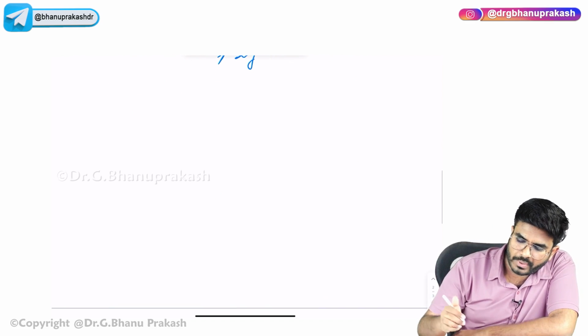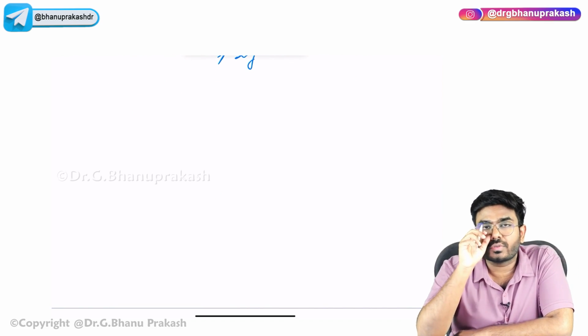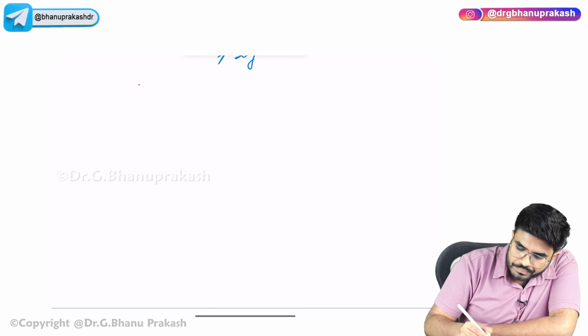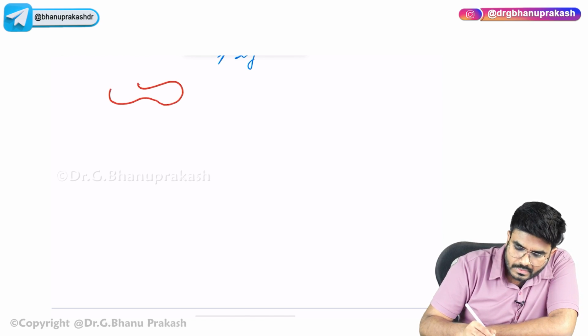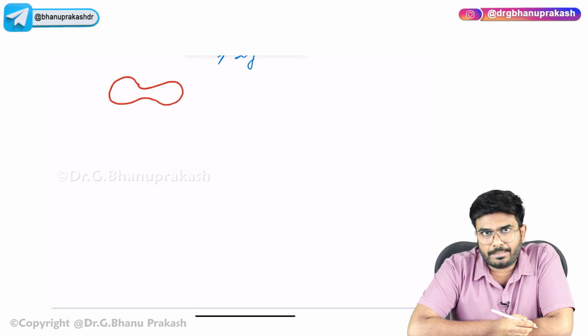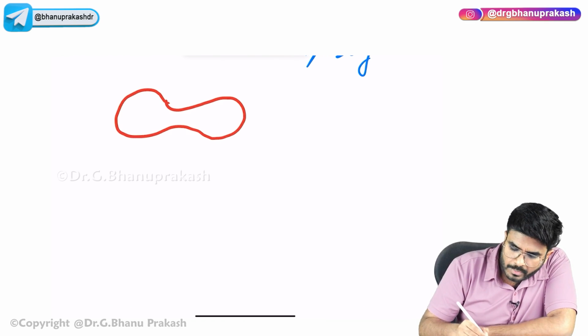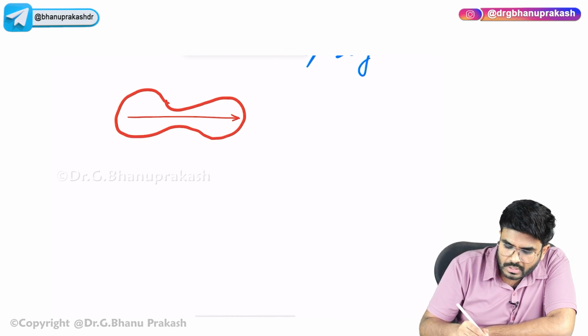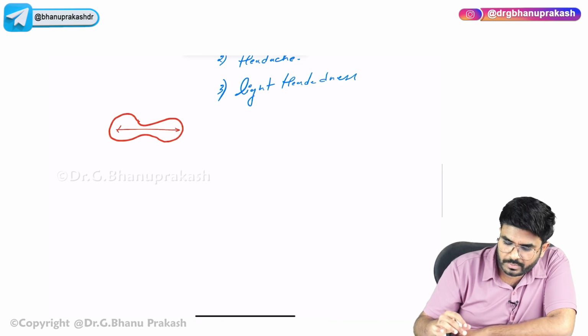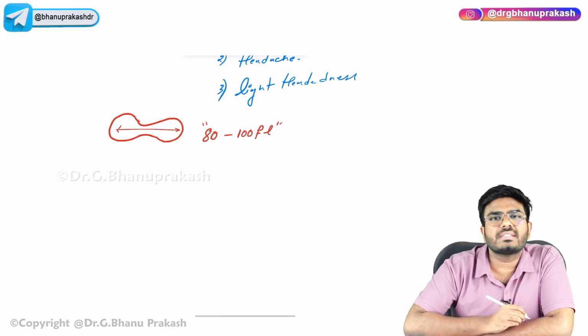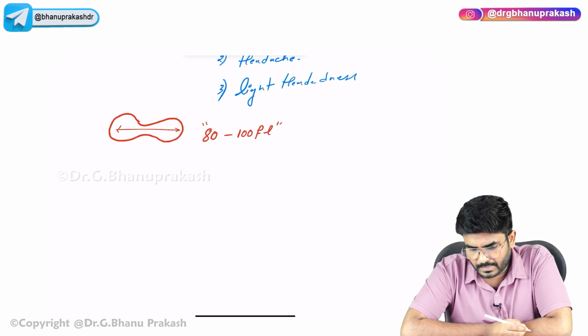Now, having said that, how many types of anemia are there? Usually anemia is classified into how many types? Before telling you that, let me tell you what is the size of the RBC, or I should say, the volume of the RBC. The volume of a normal RBC is going to be somewhere between 80 to 100 femtoliters. This is the normal size of the RBCs.